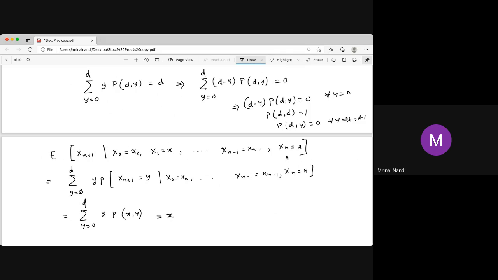That means the idea of Martingale is this. If you are in x at step n, the expected value of the next step is again x. It can go to the left side, it can go to the right side, but the expected value is again x. If you stay in 3, your expected value is 3. If it is 0, then your expected value is 0. You can't go out to the right side, that's why 0 is the absorbing state. But if you are in 1, say, you can go to 0 or you can go to 1 in the next step, but the expectation is just 1.